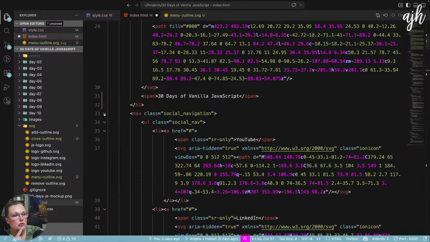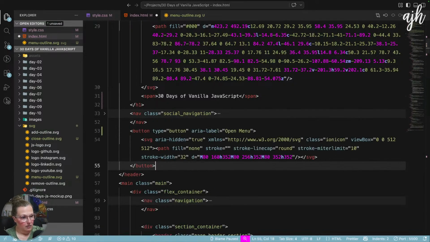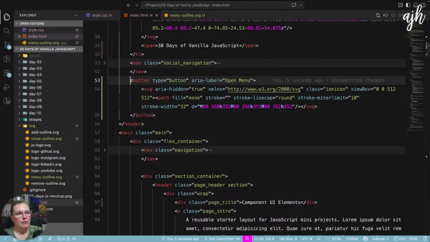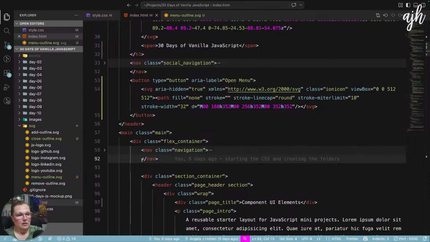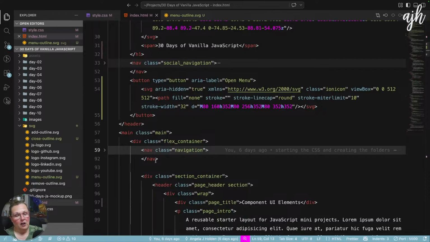So here's the social navigation. I think we're going to want to put this right here. Oh, I didn't even think of this. I got lucky. The next element that comes after this button, even though it's like a grandchild, is the navigation. I got lucky here because you really want this button to come before the navigation. And look how far removed these are, but they are in the correct order.